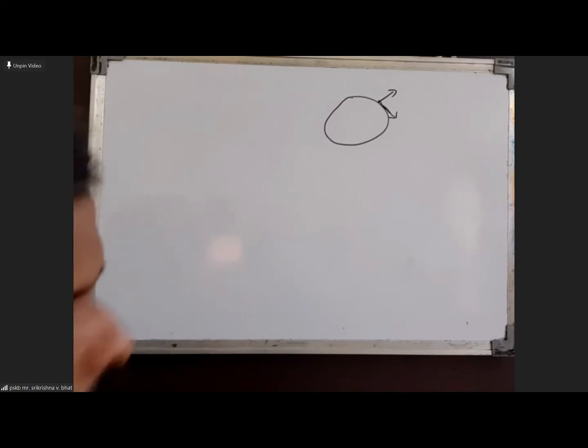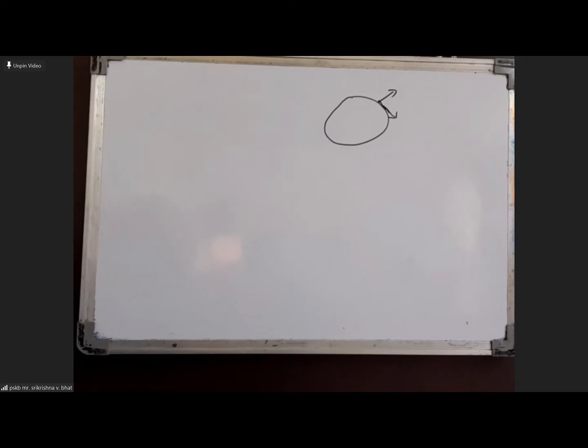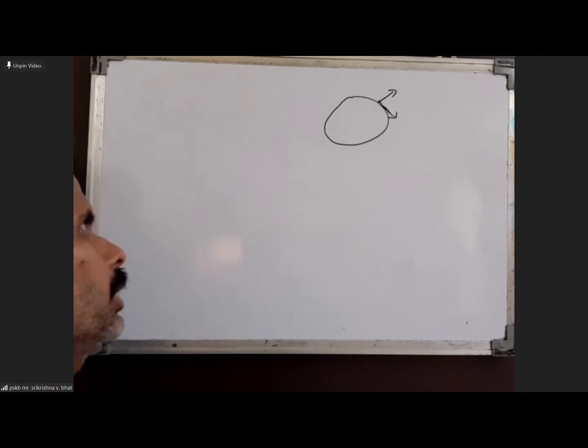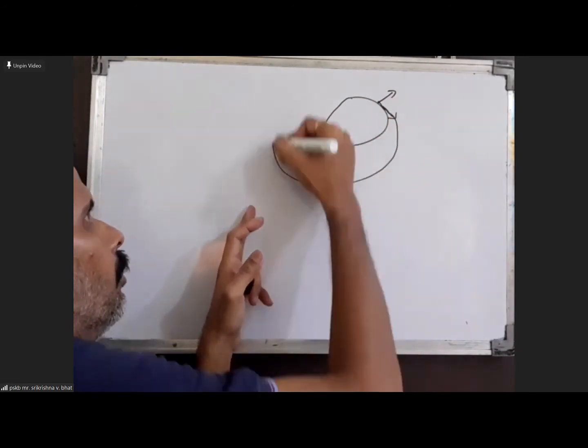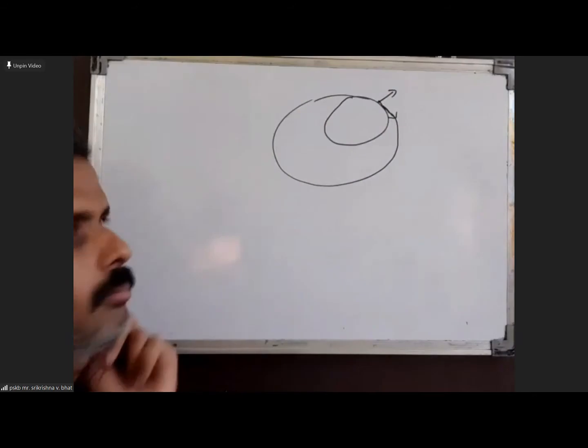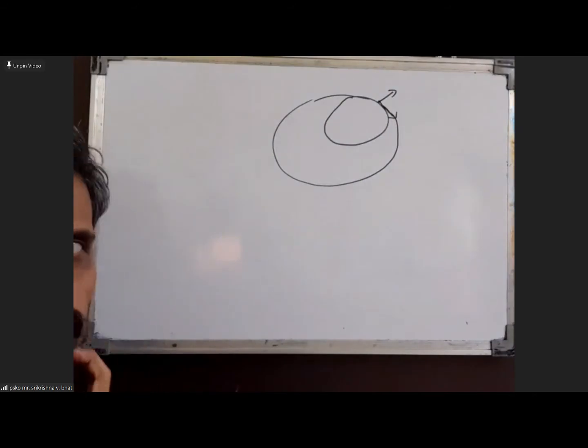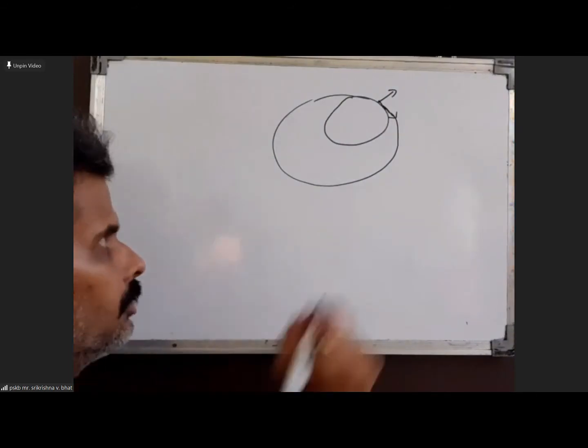Yes, sir. But if you are considering a higher velocity, something comparable to orbital velocity, then in that case the trajectory can be elliptical. If the velocity is less than escape velocity, the trajectory will be elliptical only, and it could be following a trajectory like this. Okay, sir. It can be a possible trajectory for this particle.